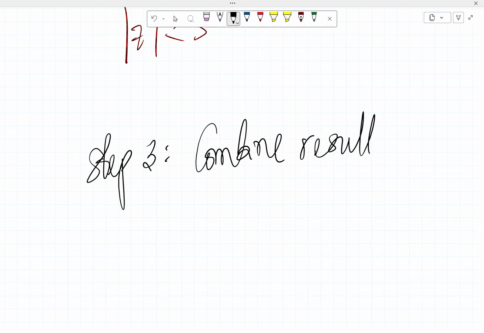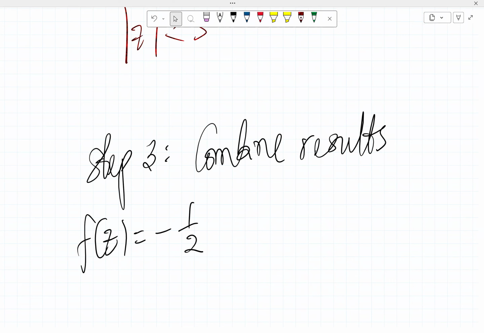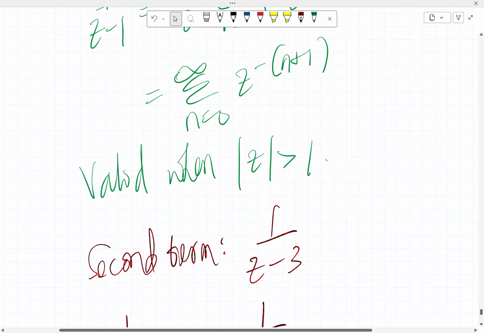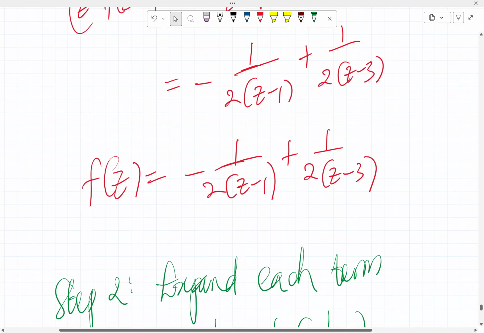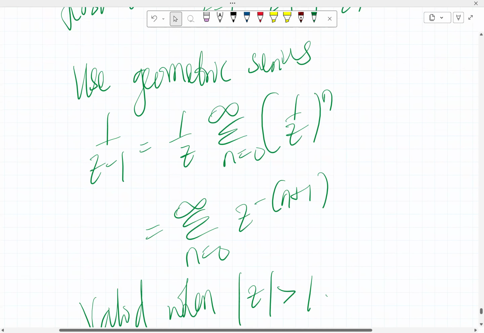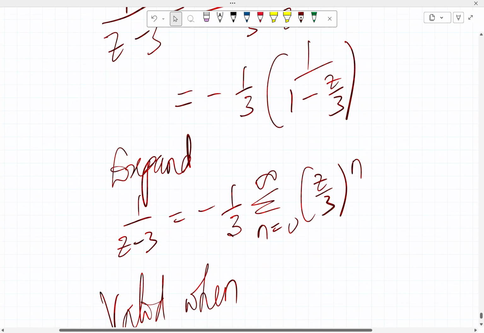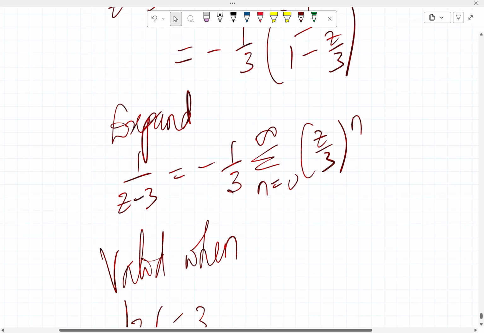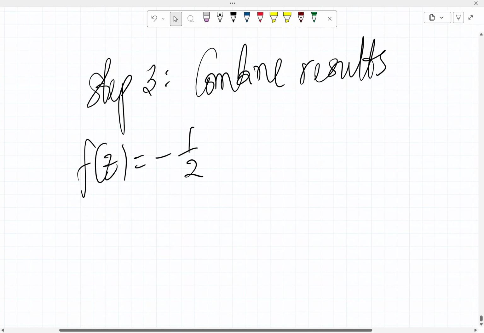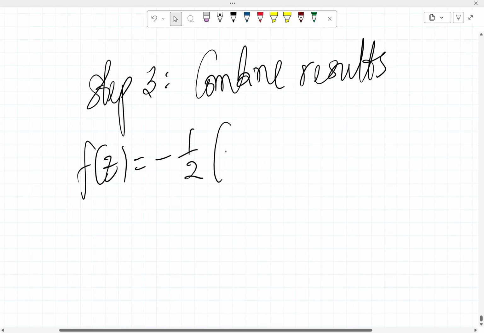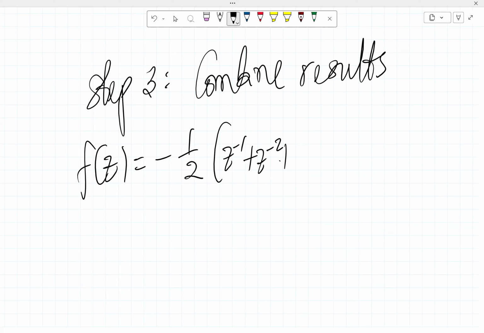When we combine results, we have f of z equals minus 1 over 2. For the first one, we have minus 1 over 2, then the expansion we have is this summation z raised by minus n plus 1. And then for this other one, we have minus 1 over 3, summation for z over 3 raised power n. So if we combine the result now, we have minus 1 over 2 into z raised by minus 1 plus z raised by minus 2 plus z raised by minus 3, and so on and so forth.